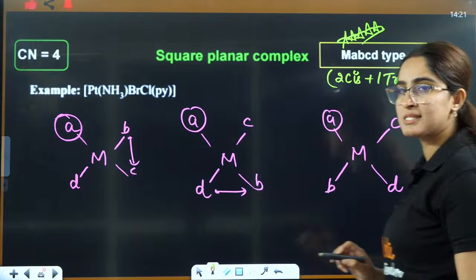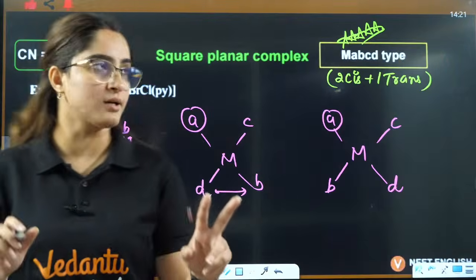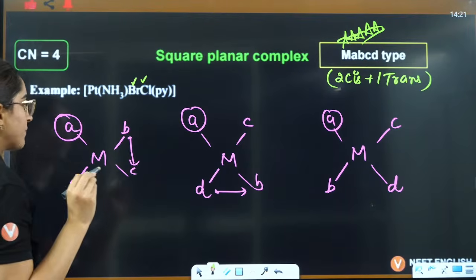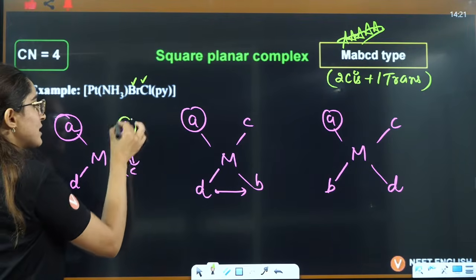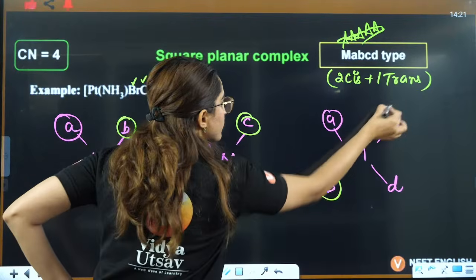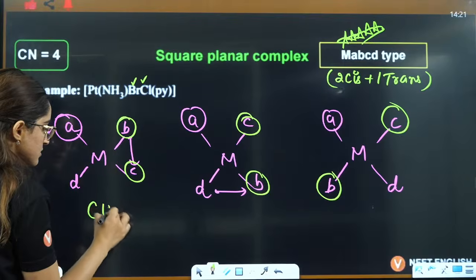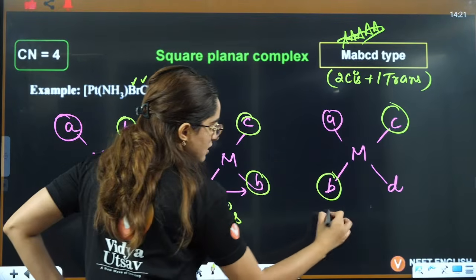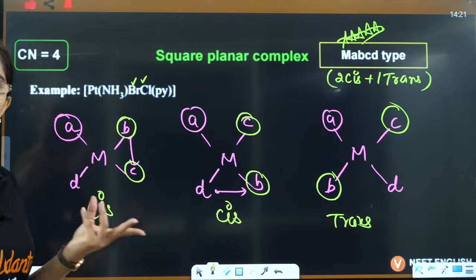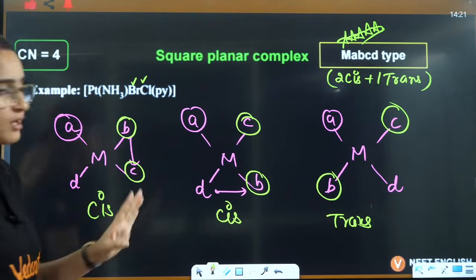Now what you will see, you will assume two to be similar. For example, if this is the compound, I'll assume bromine and chlorine to be the same. Here let's assume B and C to be the same. So you can see this is cis, this is cis, this is trans. Anything you can take as the same, always you will have 2 cis and 1 trans.